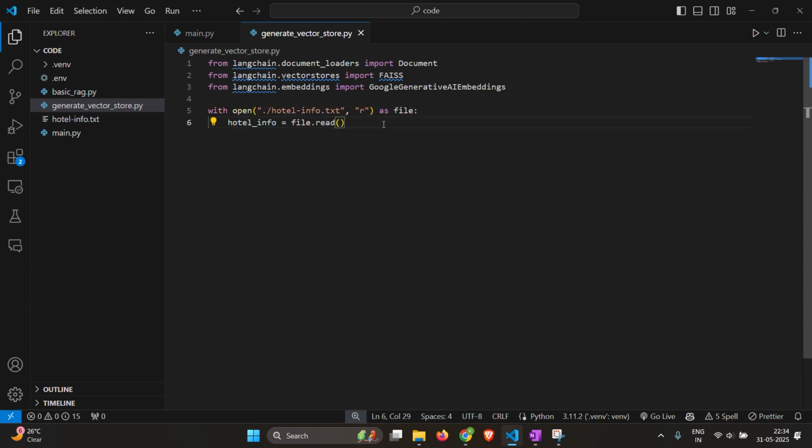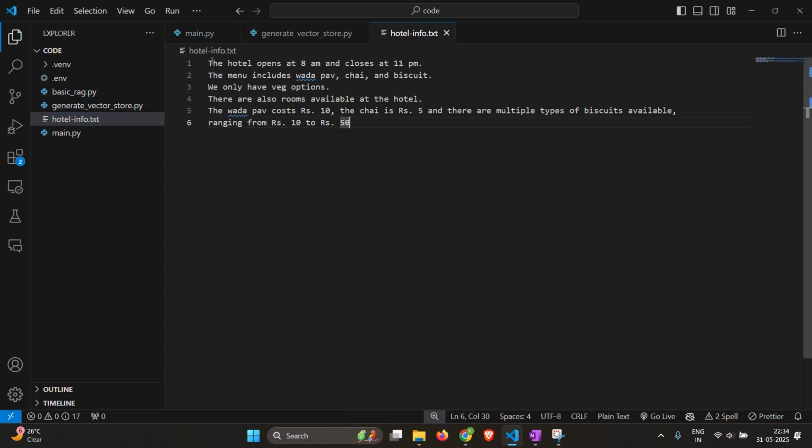Okay, so now that we have read the file, you might be thinking that since we want to convert the text into embeddings, we can't just convert the whole text into a single vector, right? There must be a way that we have to split the text. So there are multiple ways. We might want to make a single line into a single vector. So that is one option.